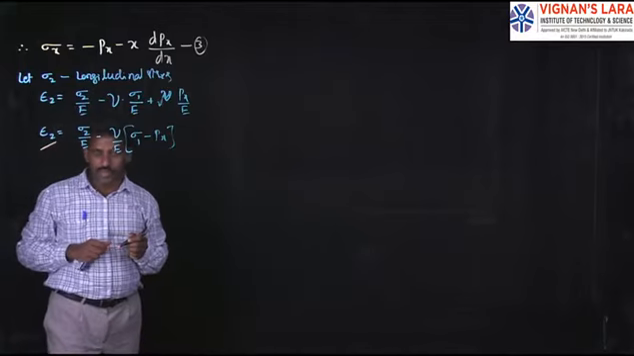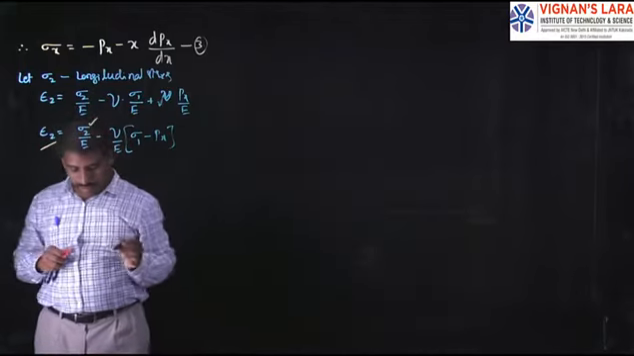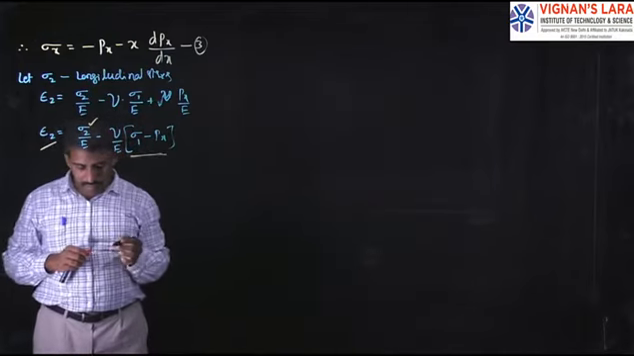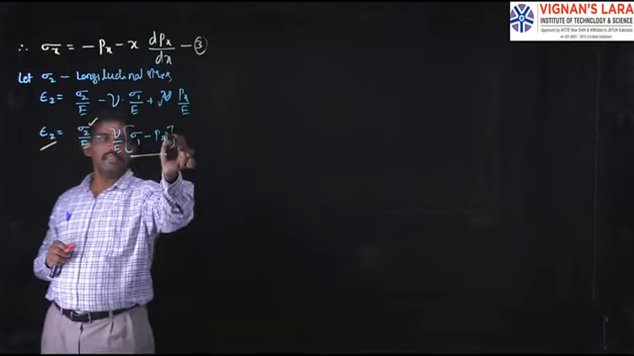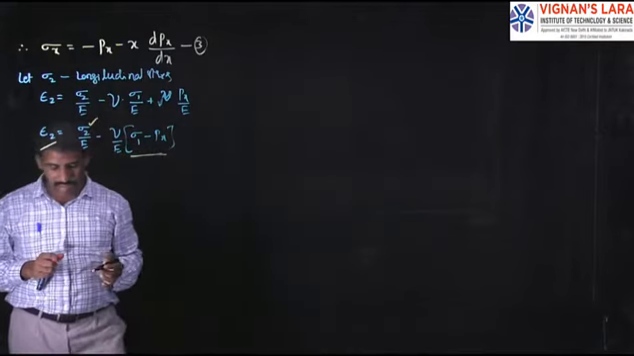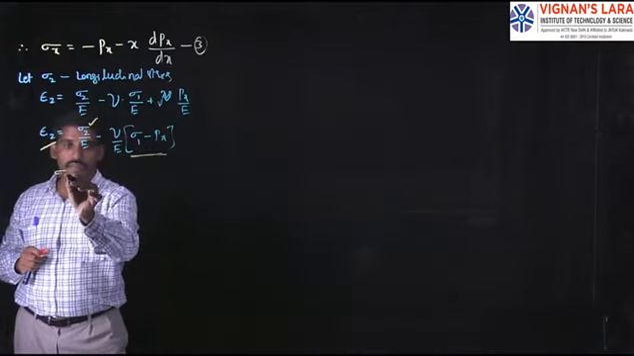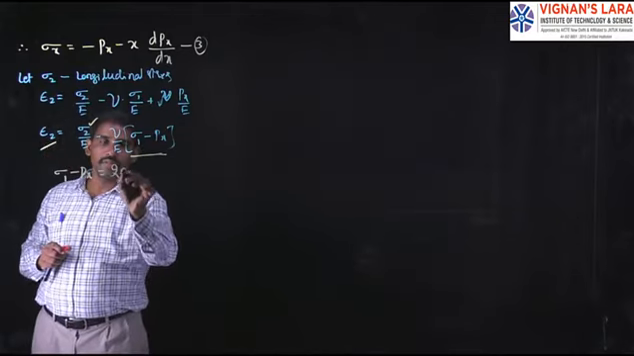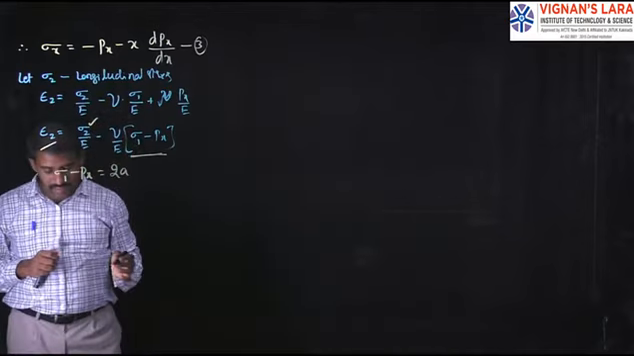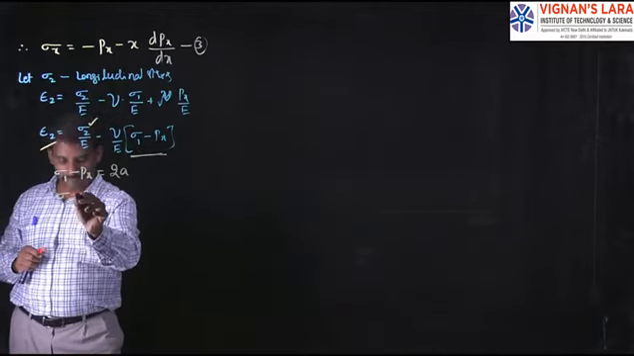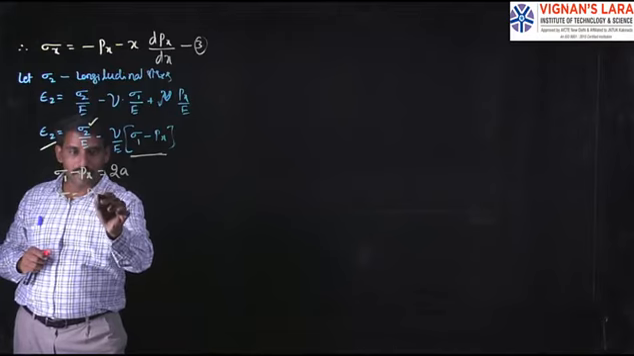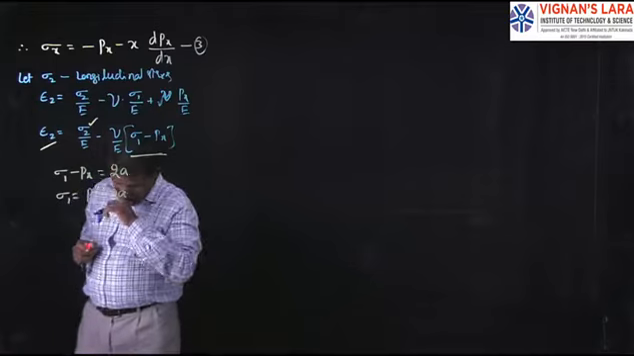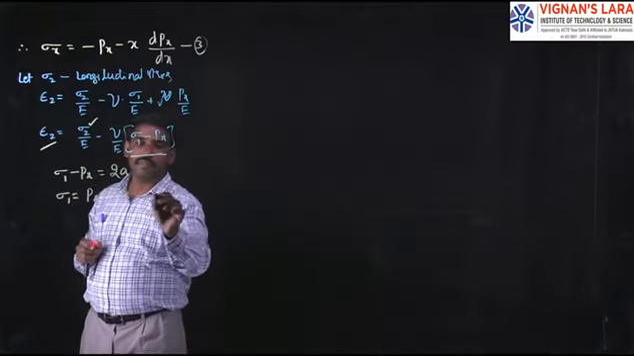Since sigma 2 is constant, the term sigma 1 minus px should be constant. Let us assume sigma 1 minus px is equal to A, so this is the constant. This can be rewritten as sigma 1 equals px plus 2a. Say this is equation number 3, and this is equation number 4.